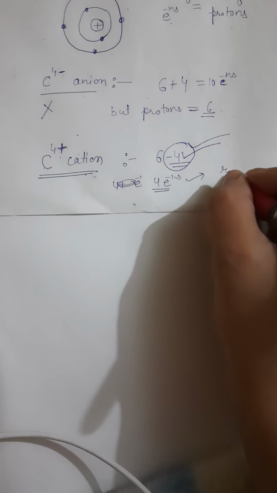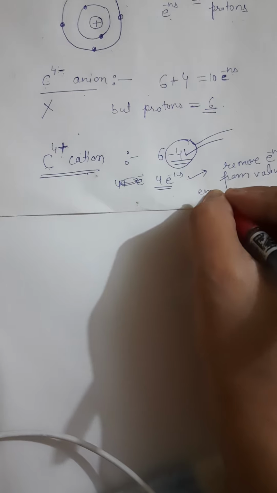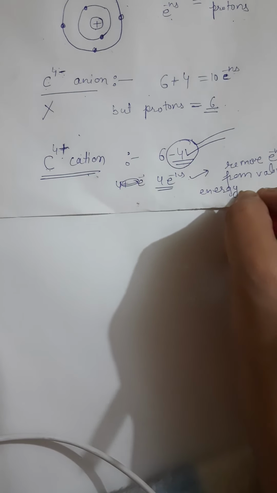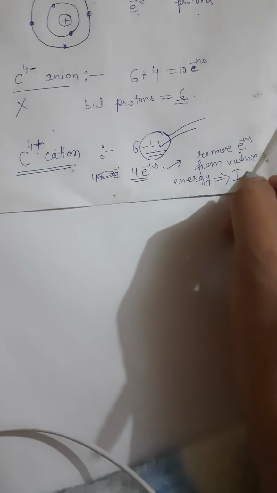To remove electrons from the valence shell, energy is required, and this energy is known as ionization energy.